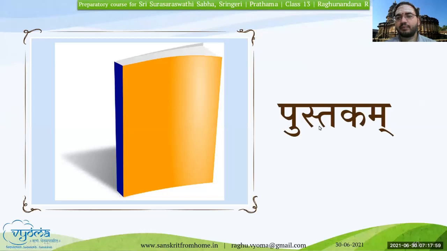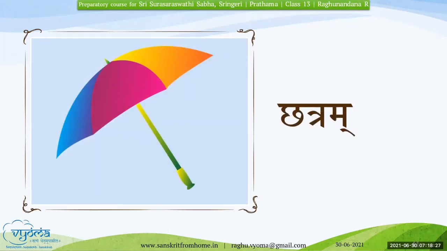Kalyan Mahodaya, namaste. We shall tell in all the three vachanas, similar to vanam, vane, vanani, or jnanam, jnane, jnanani, pustakam, pustake, pustakani. Read out in all the three vachanas and also tell the name of the object in English. Book, pustakam, pustake, pustakani. Umbrella, chhatram, chhatre, chhatrani. Here it will become chhatrani, with na. That is right. Next.